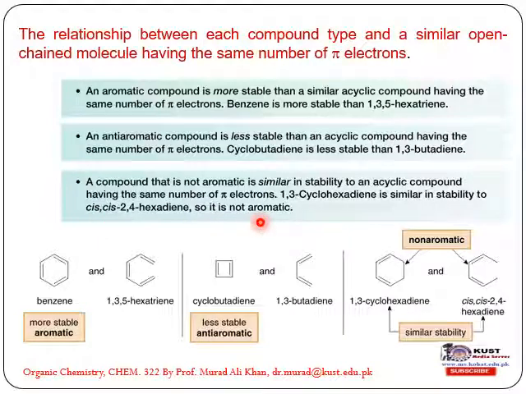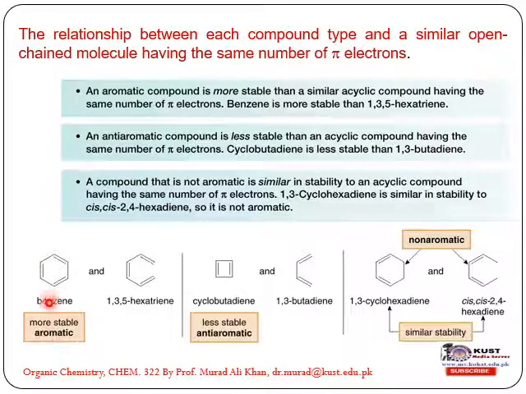Now, there are three conclusions. The aromatic compound will be more stable than the acyclic analog. An anti-aromatic compound will be less stable than the acyclic analog. And the non-aromatic compound will have the same stability as the open chain compound.